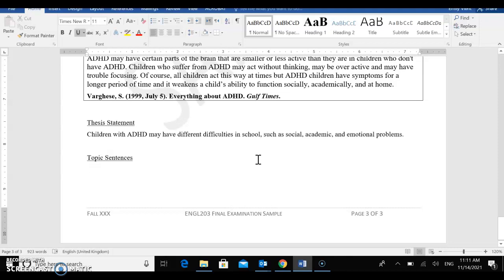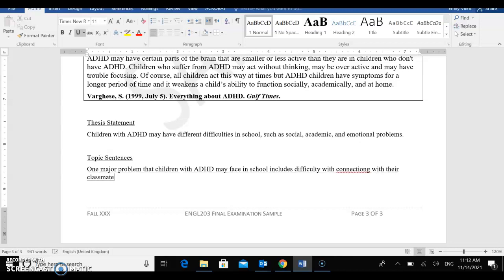So for example: one major problem that children with ADHD may face in school includes difficulty with connecting with their classmates, right?